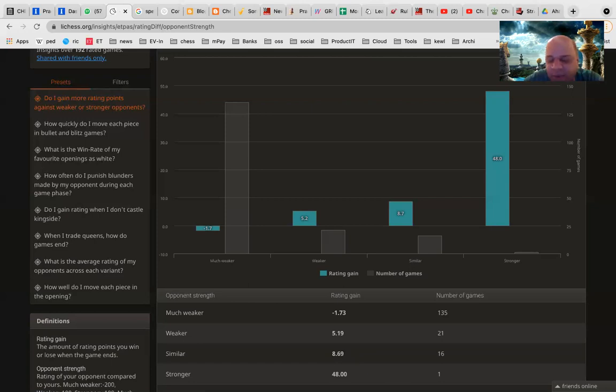And then one game I have played with a much stronger opponent and I won that. So I got a rating gain of 48. But you cannot generalize it because it is too little data. But like this, you will be able to see it.